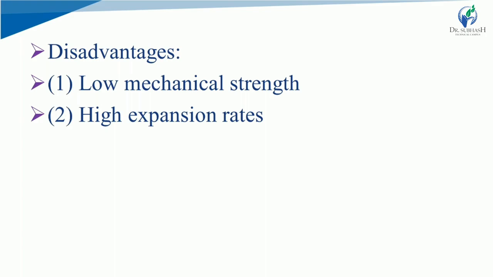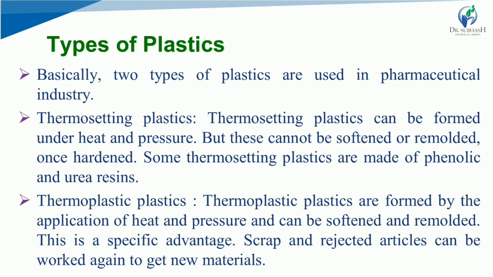If you have seen it in regular practical life, you can easily tear plastic down, so it has low mechanical strength. What are the types of plastics? Basically, two types of plastic are used in the pharmaceutical industry, thermosetting and thermoplastic. Let's see. Thermosetting plastics are plastics that can be formed under heat and pressure, but these cannot be softened or remolded once hardened. Some thermosetting plastics are made of phenolic and urea resins.